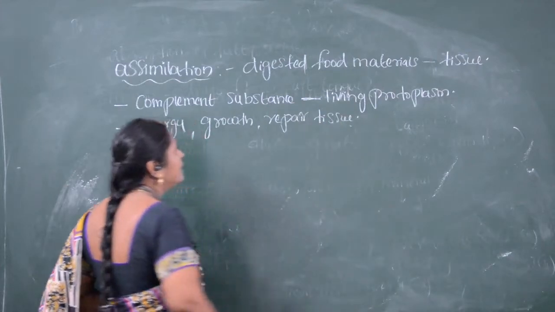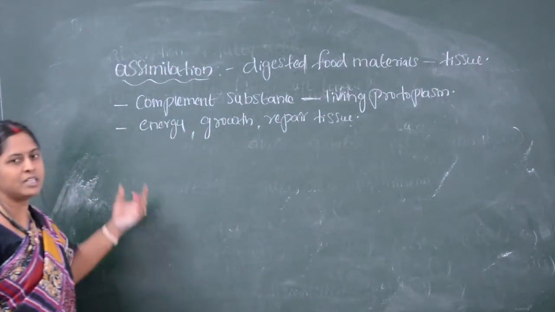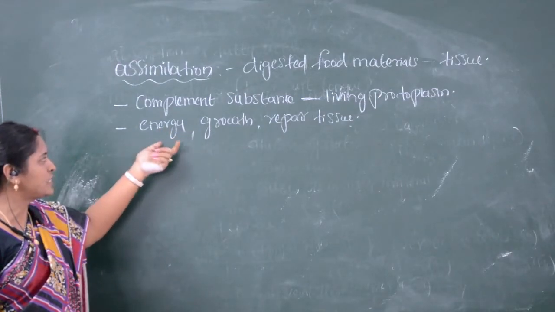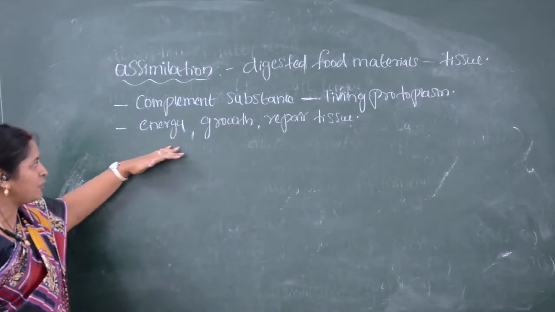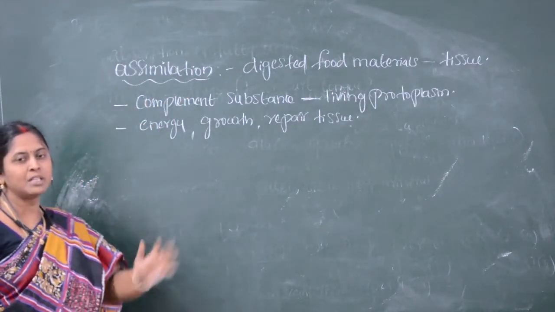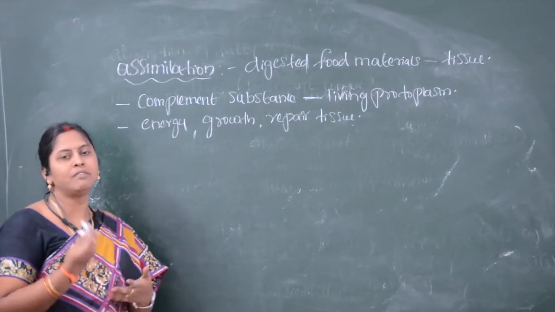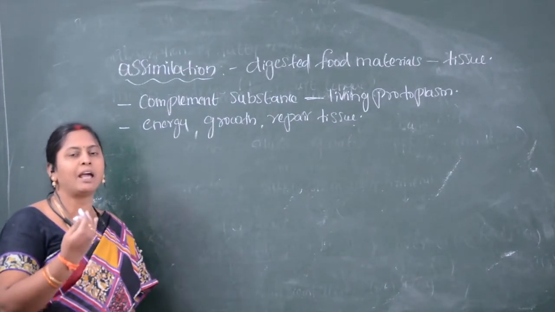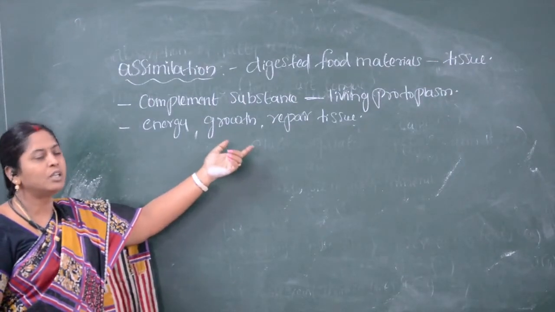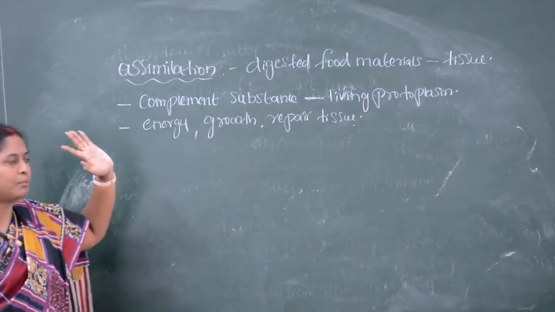In this way, the digested food material which enters the tissues and cells is used. That kind of process is called assimilation. Assimilation means the digested food material is used by the cell for energy, and for the growth and repair of tissue.